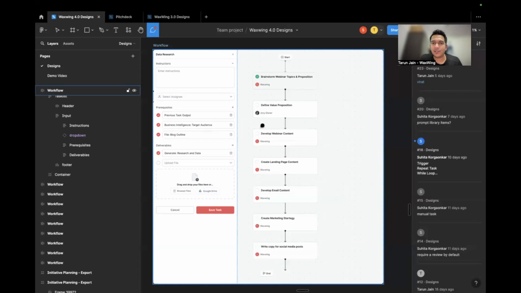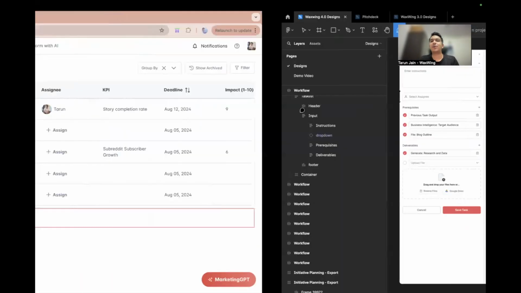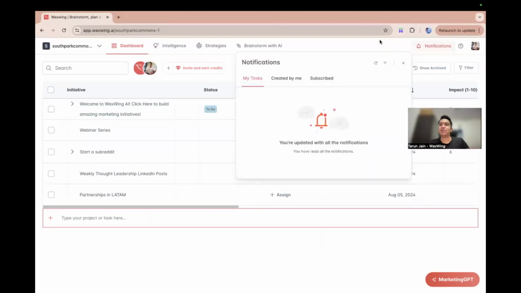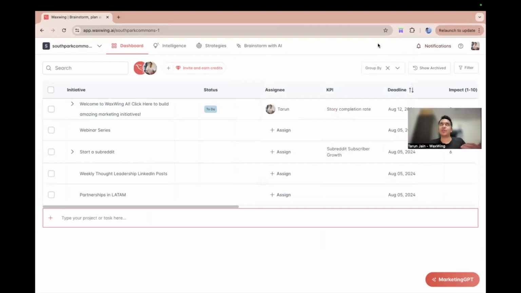So let's say this third task has been assigned to your team member, then your team member will receive a notification saying, hey, this is the guide, these are the deliverables, just submit the deliverables, so that the workflow can continue to the next task. So this is what we're building.